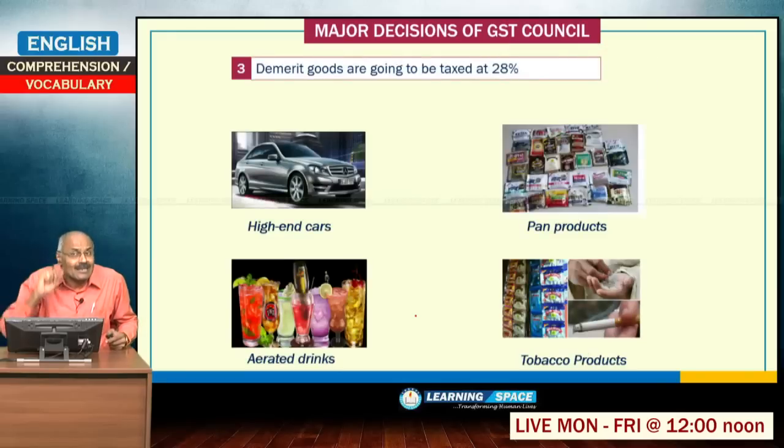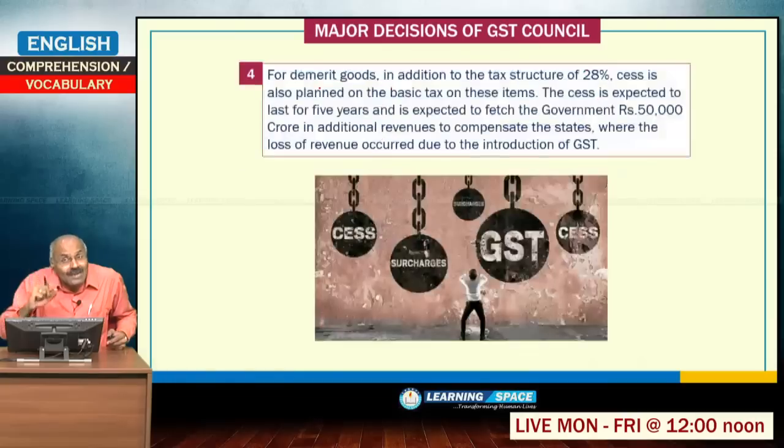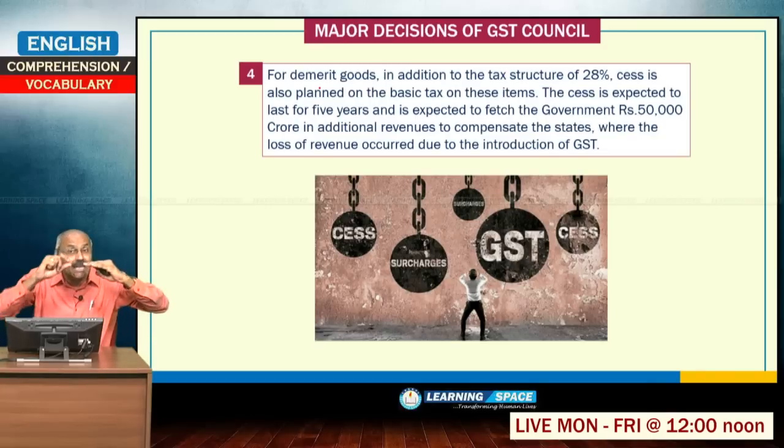Then let us look at demerit goods. As I have already told you: high-end cars, pan parag, tobacco products, aerated drinks, cigarettes. These are demerit goods, and a higher taxation of 28% will be there in GST. Not only that, on the demerit goods, in addition to 28%, there will be a cess imposed, and the cess will be used by the central government to compensate the states which are losing revenue because of implementation of GST.